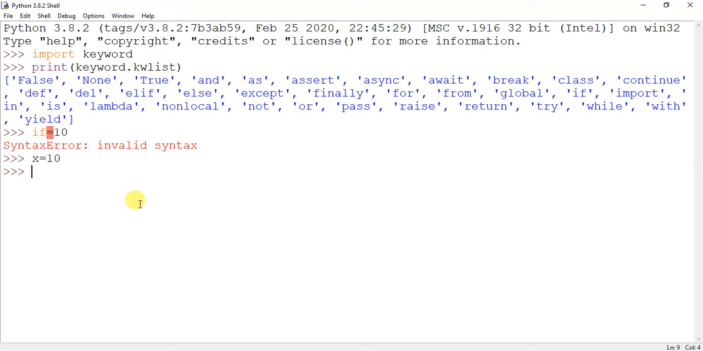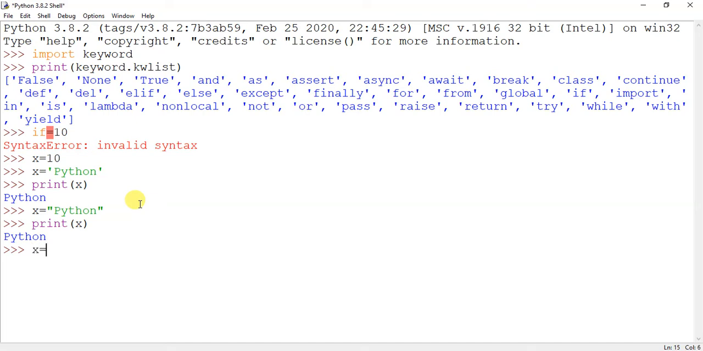Literals, let's start with string literal. Suppose I have a variable called x and I assign it a value called Python. Okay, so now you can see the value of x, Python. Okay, I again can use double quotes for Python, and again I can print x.